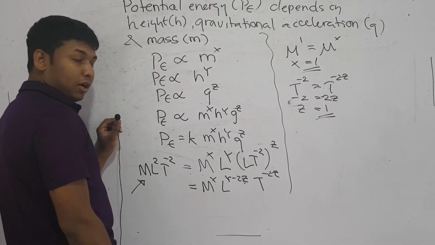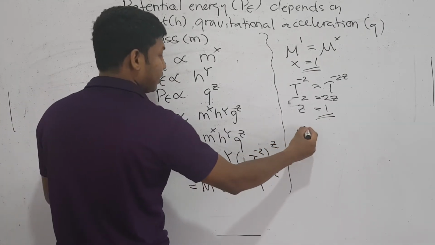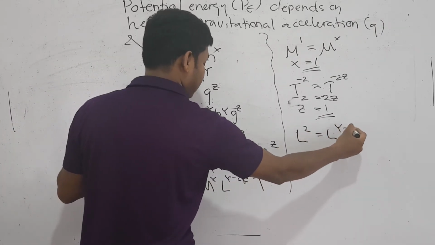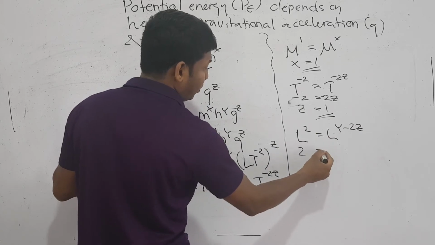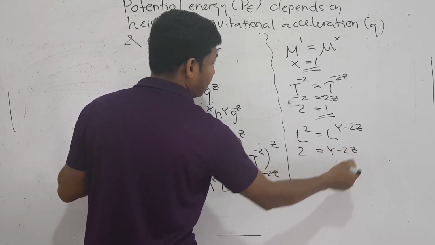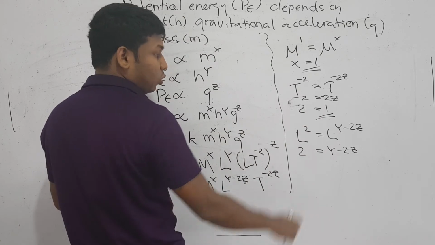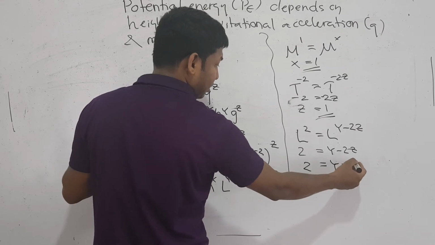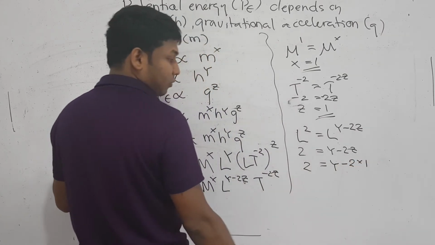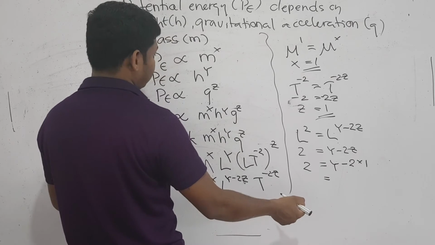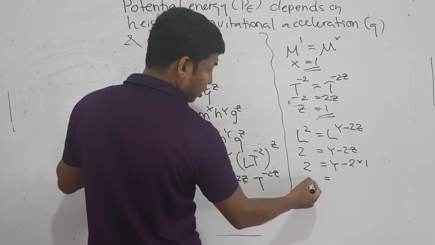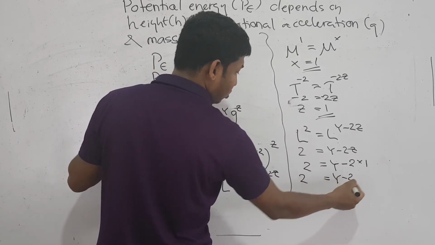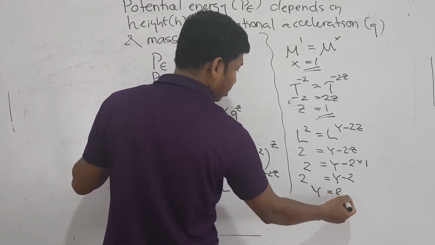And now if you consider L, on your left side you get L^2, and on your right side you have L to the power y minus 2z, right? Therefore 2 should be equal to y minus 2z. Now you know the value of z, right? So 2 equals y minus 2 into 1, so 2 equals y minus 2, so you get y equals 4.